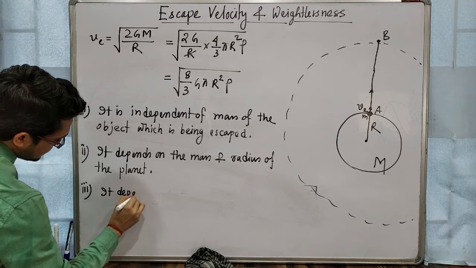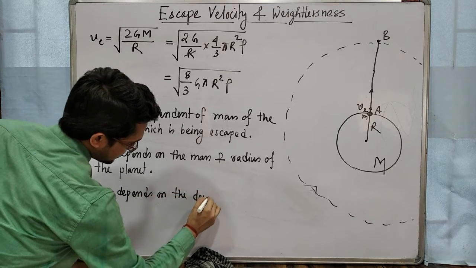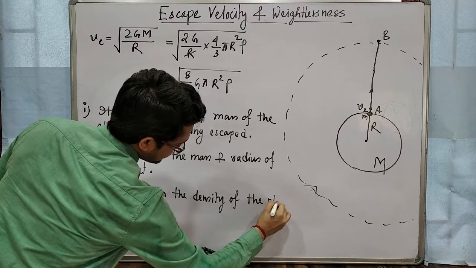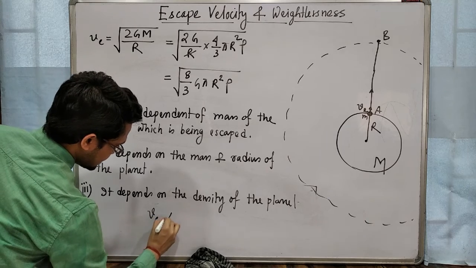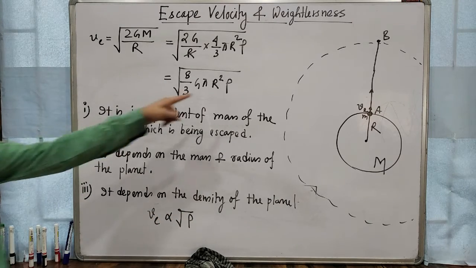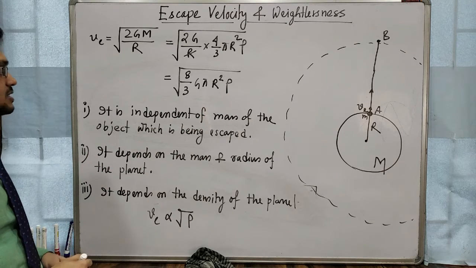Mass means there you will get density. It depends on the density of the planet. Okay, that is escape velocity is directly proportional to root over density, right? V is directly proportional to root over density. So on these points it depends.